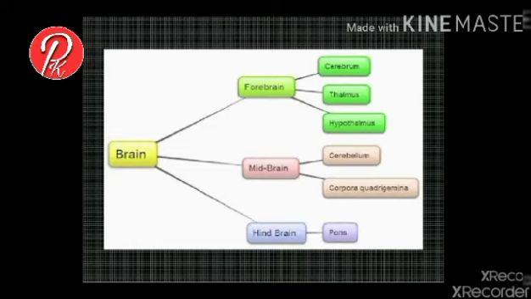In some books we find that the forebrain is divided into olfactory lobe, cerebrum, and diencephalon. Midbrain is divided into corpora quadrigemina and cerebral peduncle. And hindbrain is divided into three parts. First is pons varolii, second is cerebellum, third is medulla oblongata.